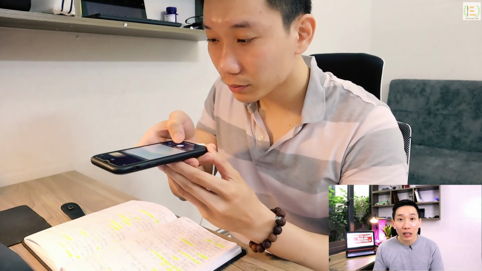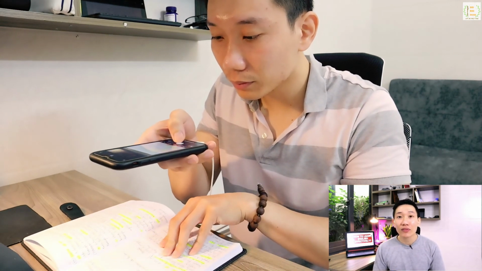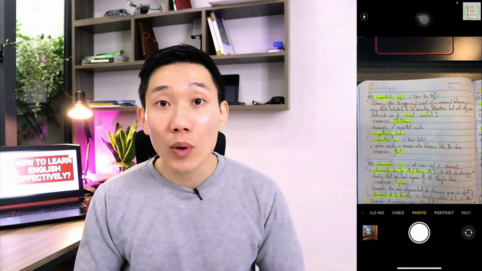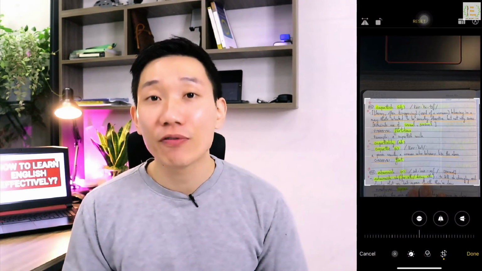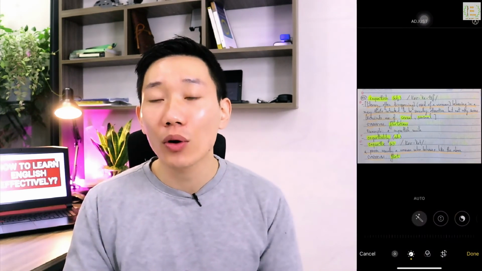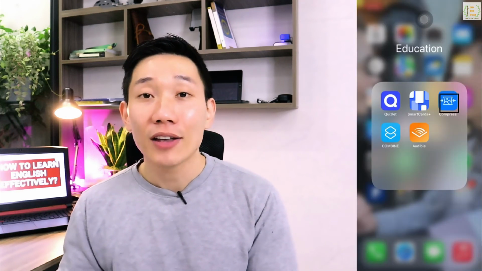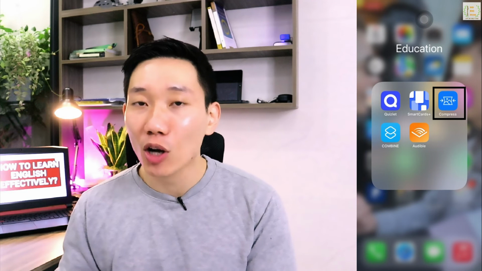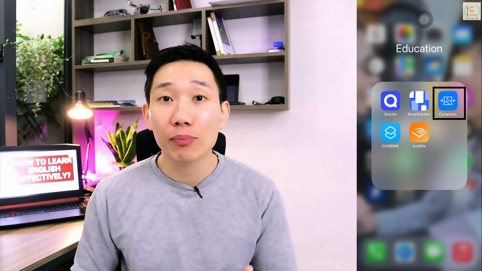One thing to be careful here is that if you use the photo that you directly take from the notebook and insert into this application, then just because of the size of the image, maybe it's really heavy, then your phone will soon run out of memory or space. But don't worry, you can prevent it by compressing all the photos or images before inserting them into Smart Cards Plus using a free app called Compress. You can download the app from the App Store or simply click on the link that I provided in the description below to install it.